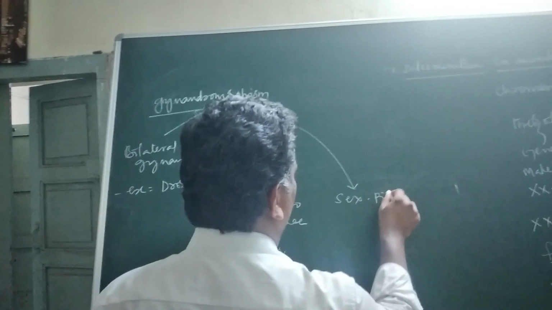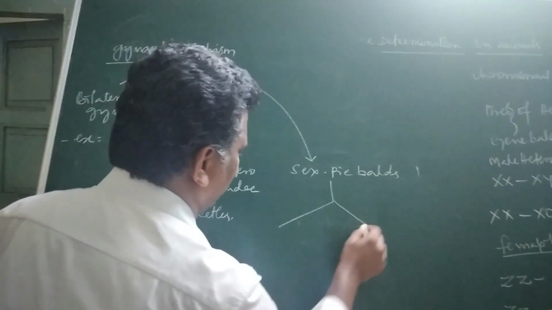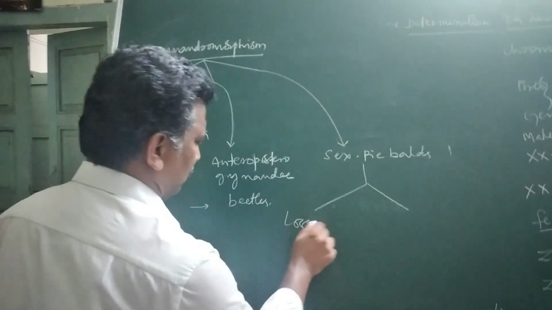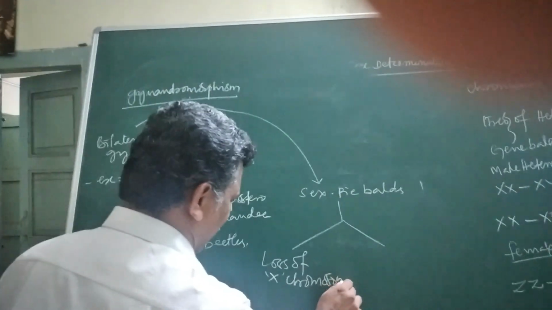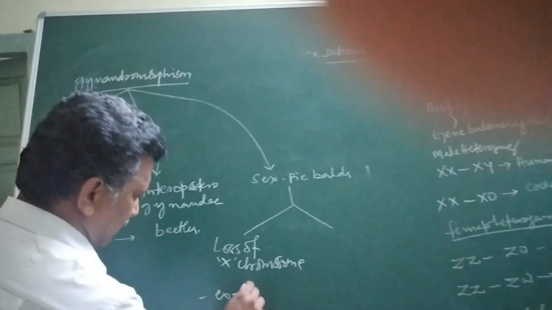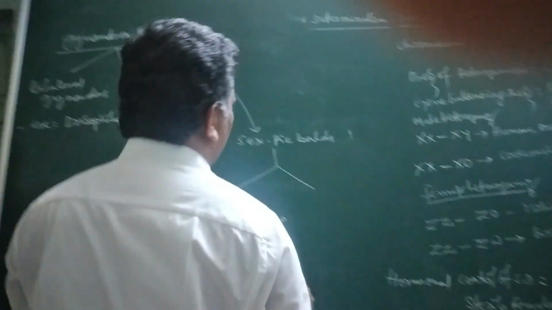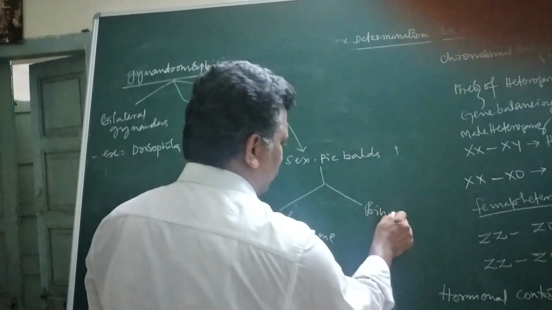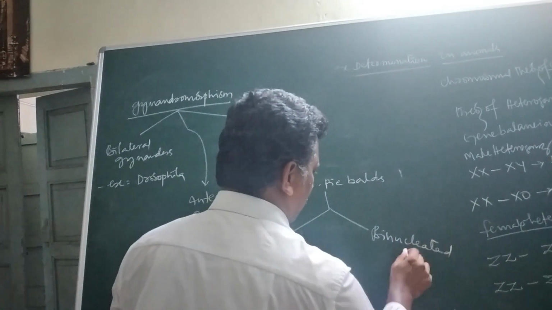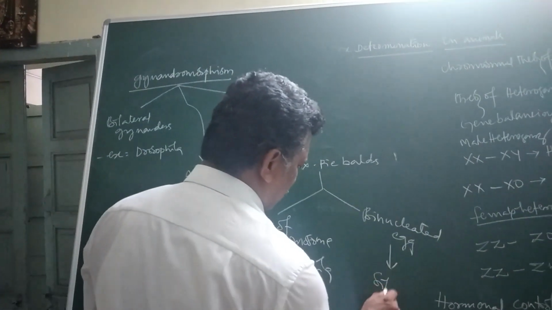Now the third one is sex mosaics. It can also be divided into loss of X chromosome, for which again Drosophila is a good example. The other one is binucleated egg, an example for this one is silkworm.